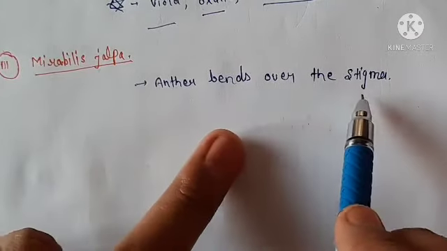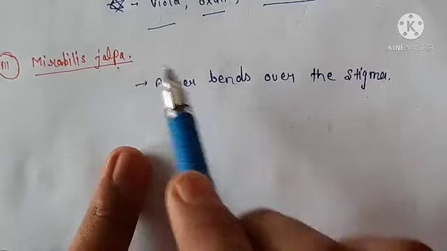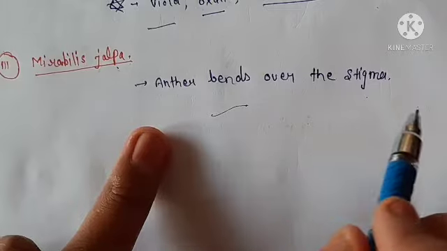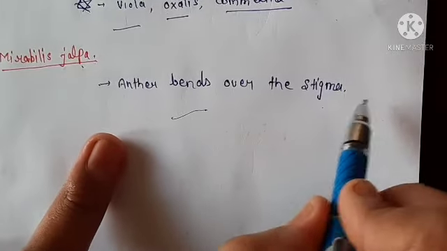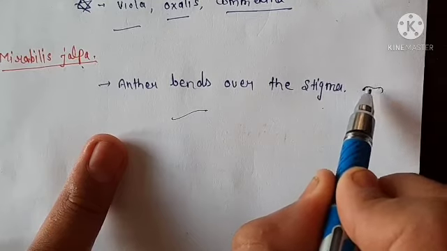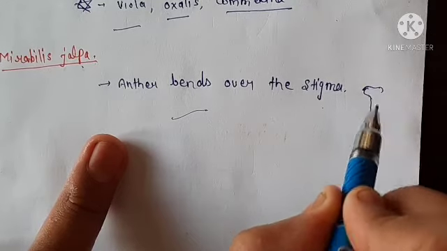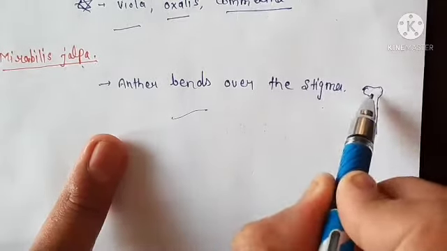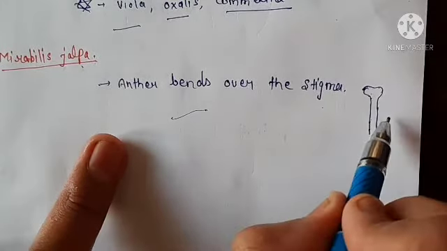Anther is bent over the stigma in Mirabilis jalapa to ensure the self-pollination. Here we will draw the structure. This is what? Stigma. This one is style.